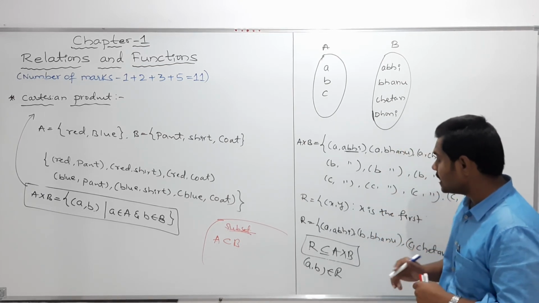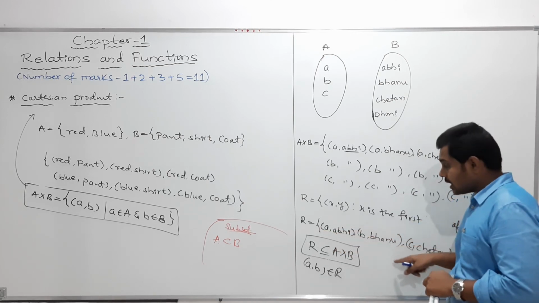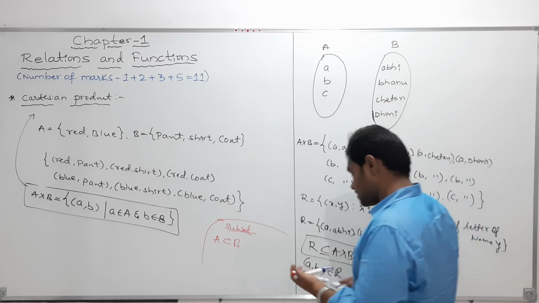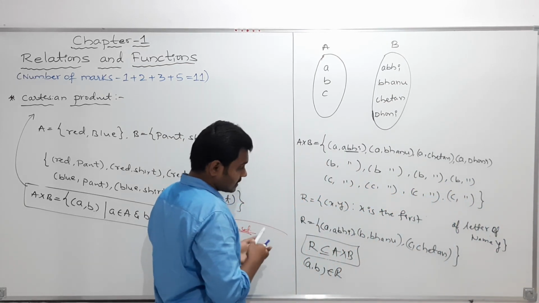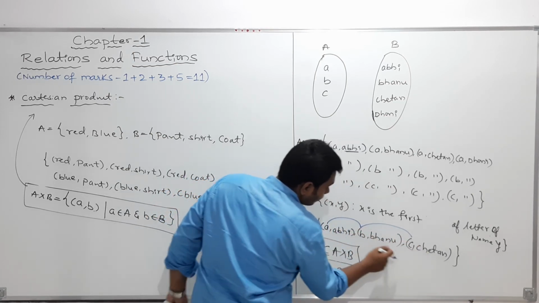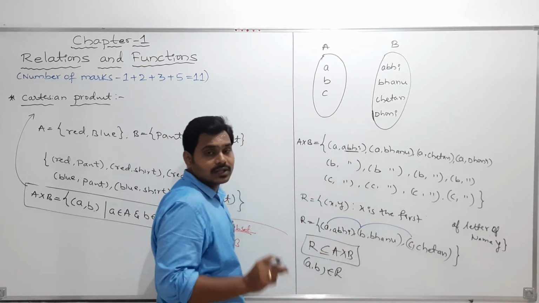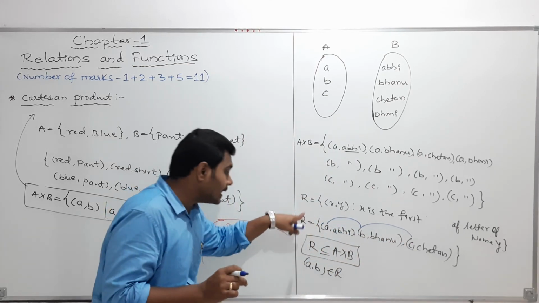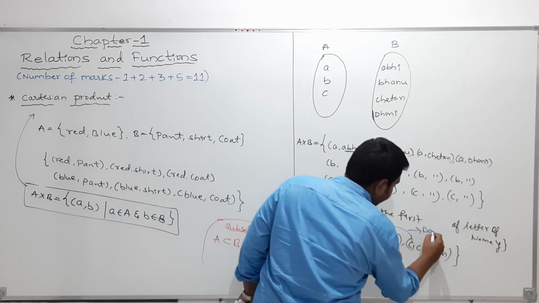And next, my friends, in the relation R, all the first elements of the ordered pairs in the relation R, I can call it the domain.